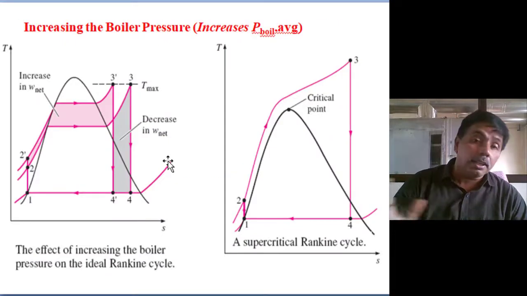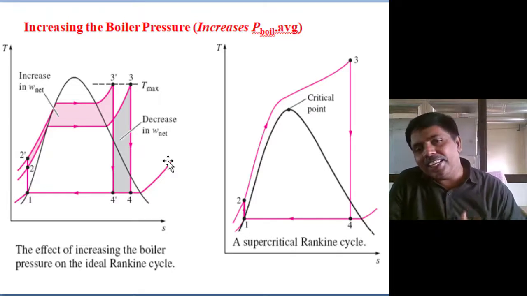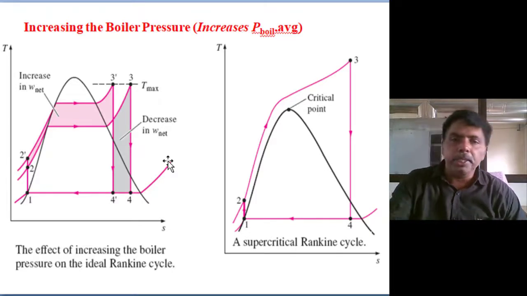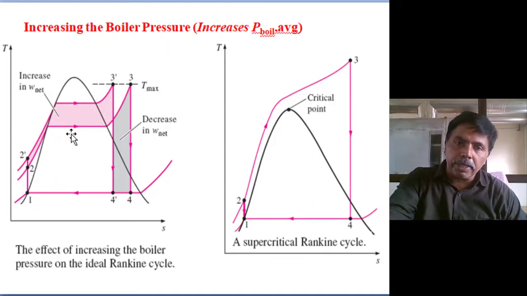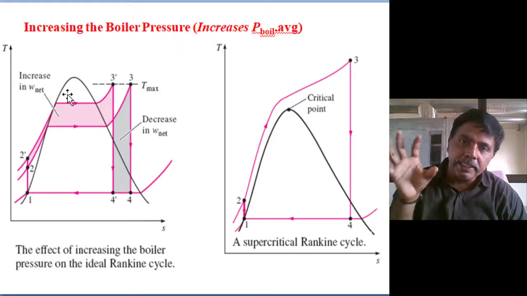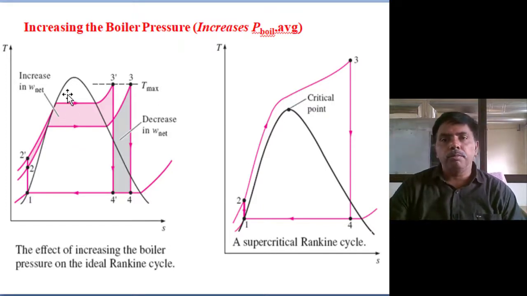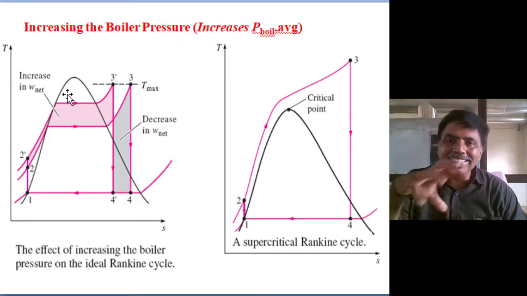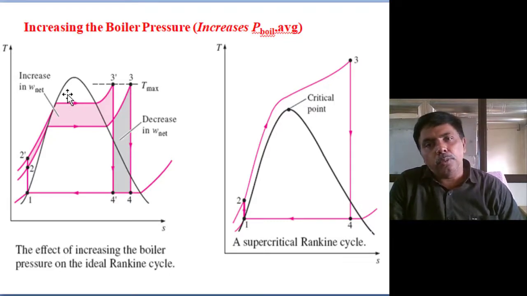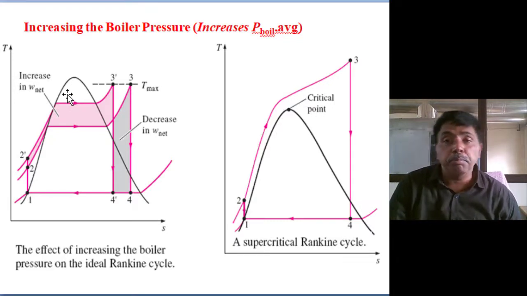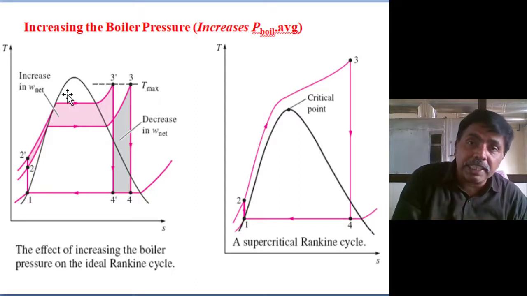Third best method, increase the boiler pressure. Why? Because when you increase the boiler pressure there are two advantages. The latent heat supply to the water is reduced, because supplying latent heat is what takes more time. By this, along with superheating, we can increase the number of cycles per hour. So the power production capacity of the same system we can enhance.